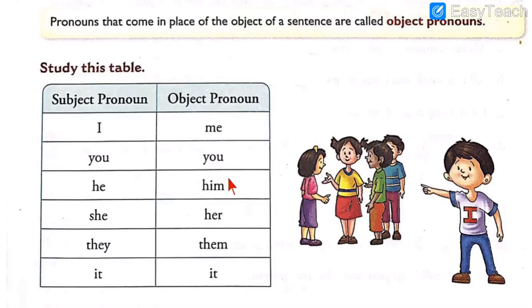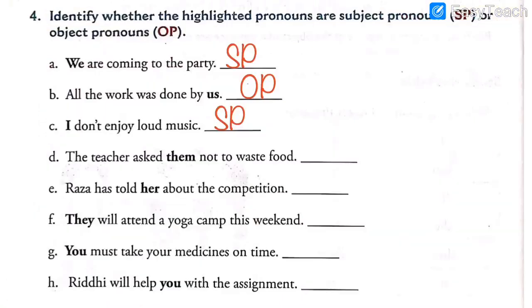You have to ask the question whom and you will get your answer. So here the answer will be object pronoun. Let's write that. What's the answer? It will be OP, object pronoun. And so we put it in the blank. Number 4, here is your answer. I expect everyone is writing the answers in their notebooks.